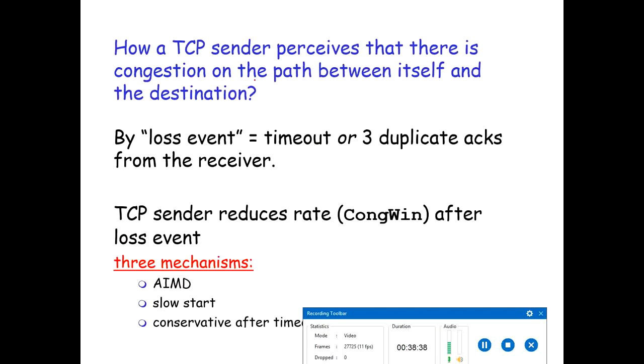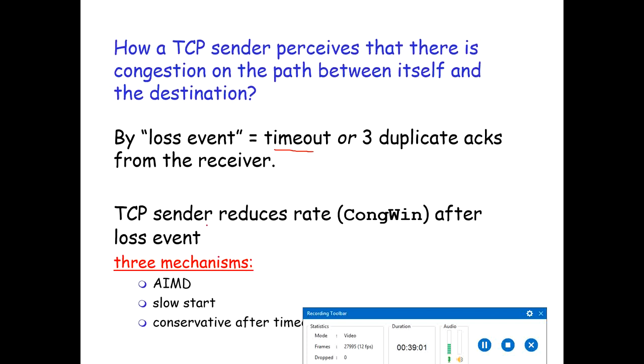How does a TCP sender perceive that there is congestion on the path between itself and the destination? Of course, simply by the loss event. It can be a timeout, that means no acknowledgement is received, or 3 duplicate acknowledgements from the receiver.